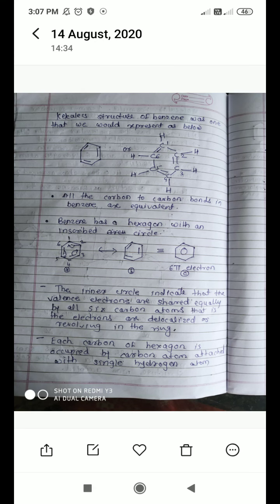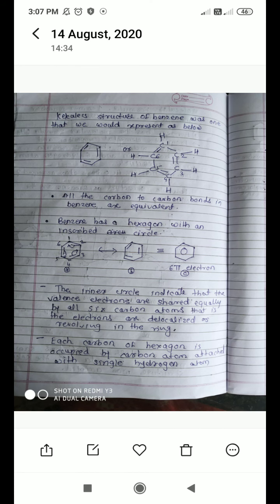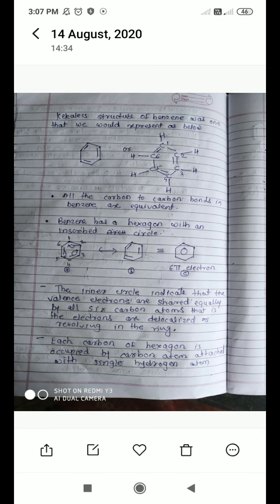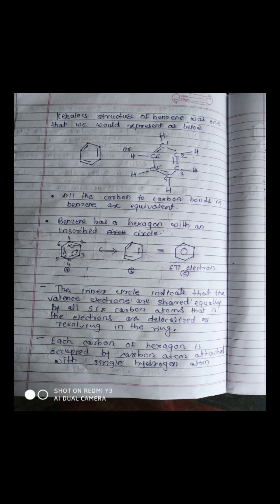Then the inner circle indicates that the valence electrons are shared equally by all 6 carbon atoms, that is, the electrons are delocalized or revolving in the ring. What is actually the perfect word for that? In the C structure, all valence electrons are shared equally, but the electrons are delocalized. Electrons are delocalized means they are revolving in the ring.